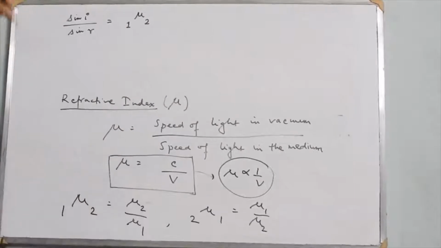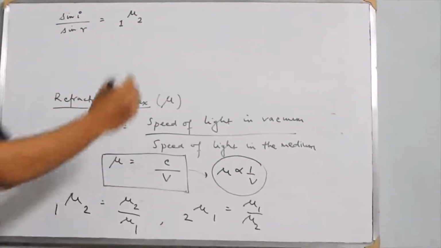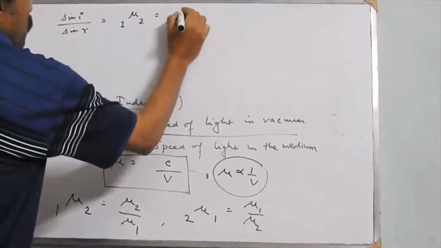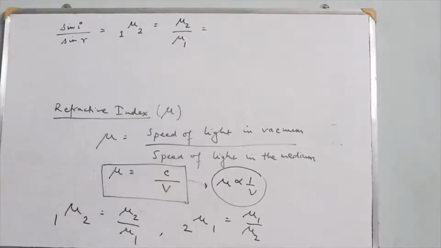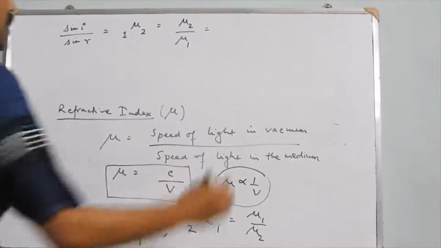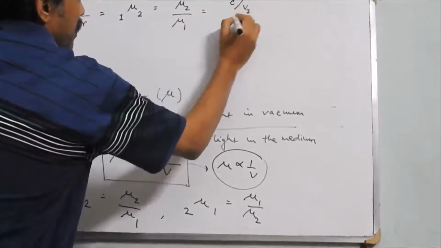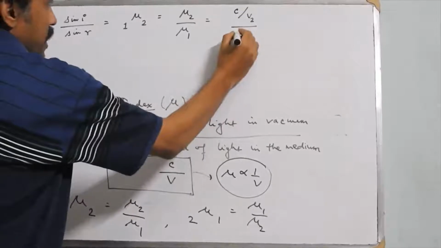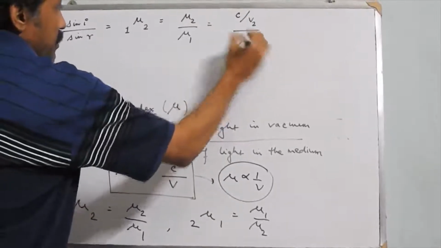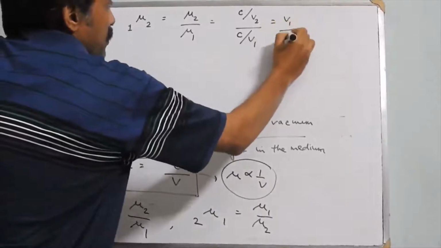Here I have assumed light is moving from medium 1 to medium 2. So this can be written as mu2 by mu1. Mu2 means the refractive index of the second medium. So it is the velocity of light in vacuum by the velocity of light in the second medium. The refractive index of the first medium is the velocity of light in vacuum by the velocity of light in the first medium, which is equal to v1 by v2.